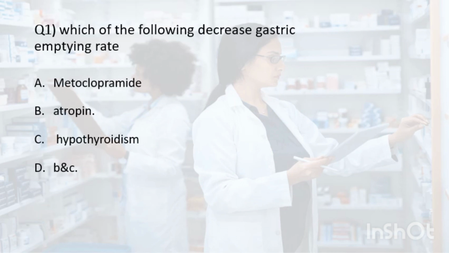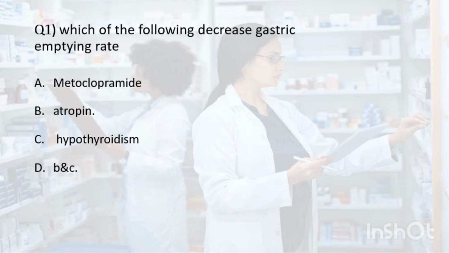Which of the following decreases gastric emptying rate? Metoclopramide, atropine, hypothyroidism, or B and C. The correct answer is D, B and C: atropine and hypothyroidism.